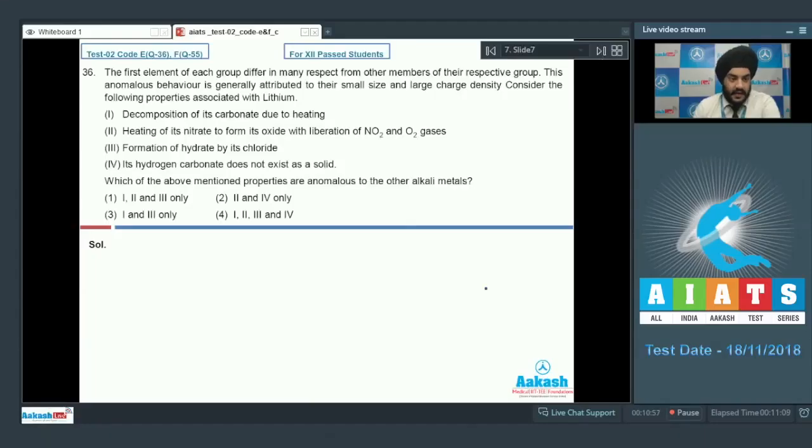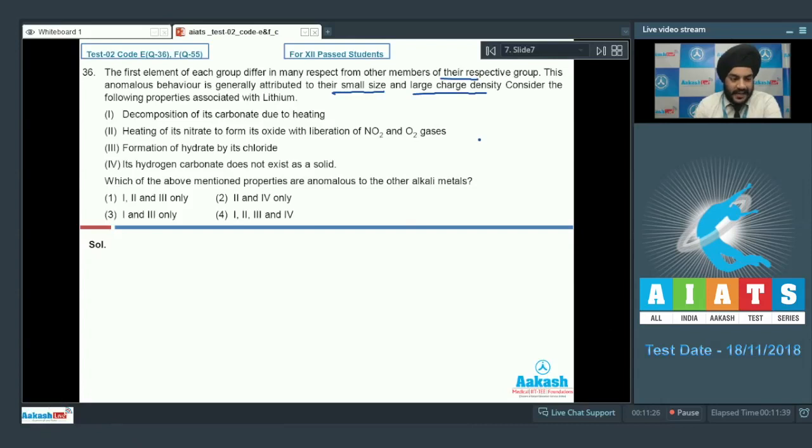Question number 36. The first element of each group differ in many respects from other members of their respective group. This anomalous behavior is generally attributed to their small size and large charge density. Consider the following properties associated with lithium: the decomposition of its carbonate due to heating, of its nitrate to form its oxide with liberation of NO2 and O2 gases, formation of hydrate by its chloride, and its hydrogen carbonate does not exist as a solid.